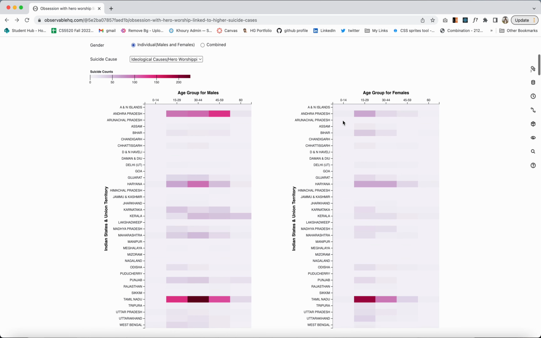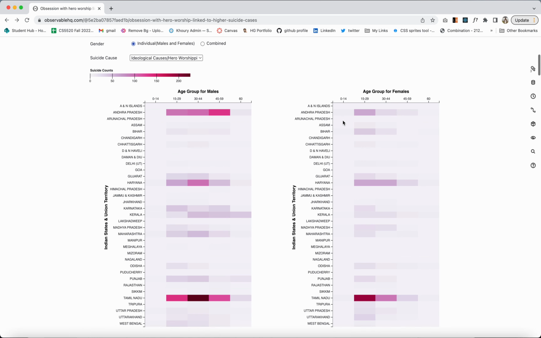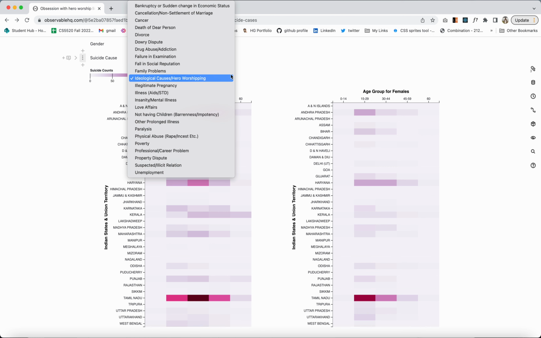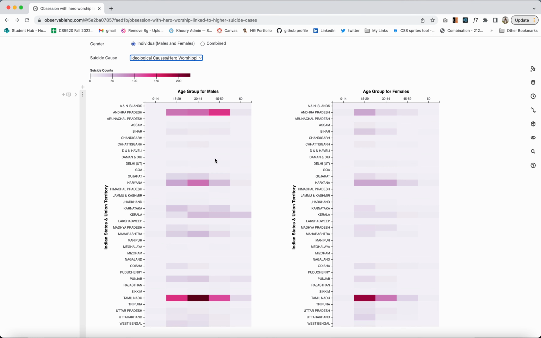In order to analyze the trends and the patterns in the suicide cases in India, I have made a heat map here where users can select the gender, whether they want to see the suicide cases individually for males and females, or they want to see both of them combined. And here they can select the different types of causes of suicide which are being reported in India.